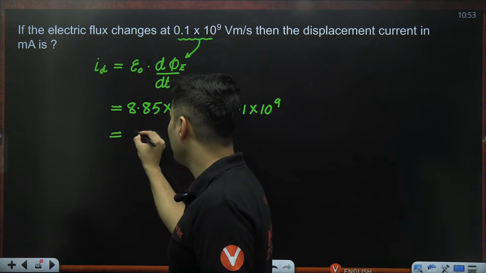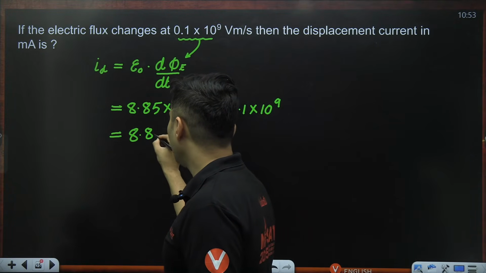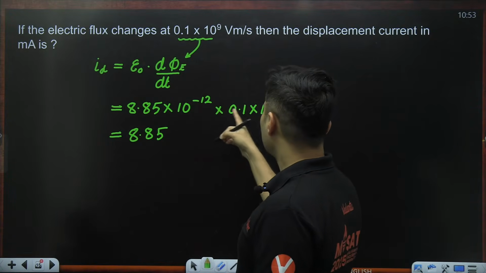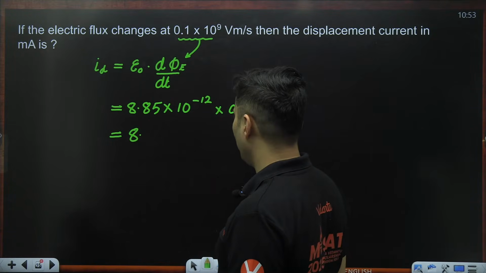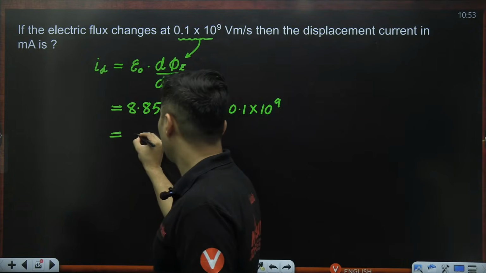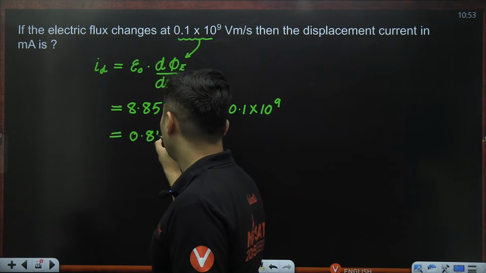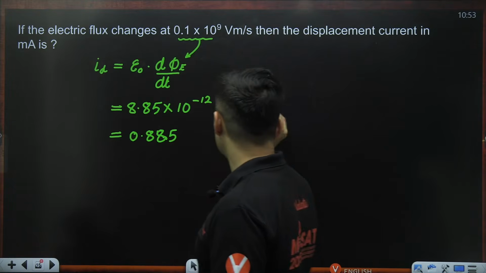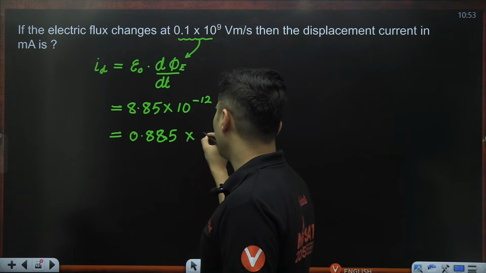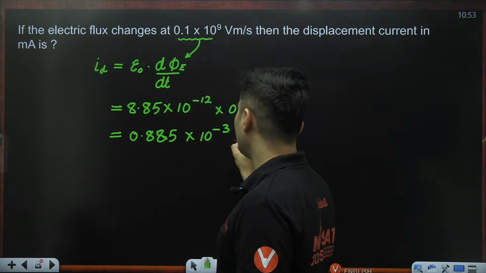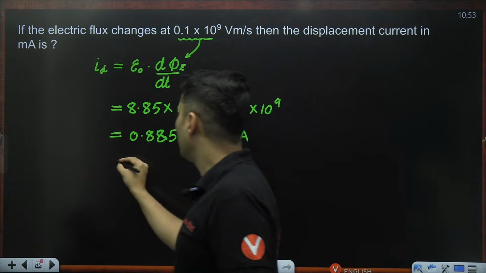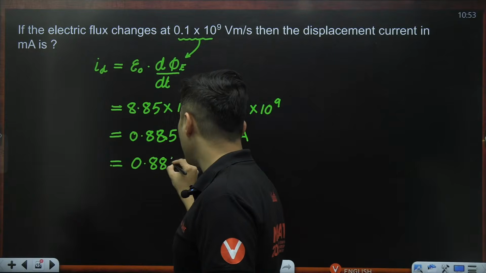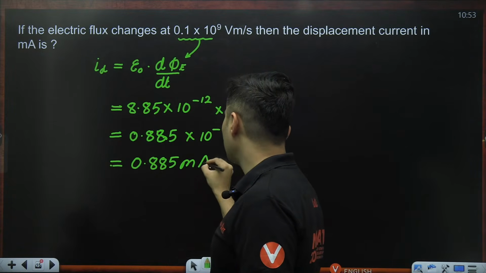So that will give me 8.85 times 0.1, so I'll put 0.885, and minus 12 and plus 9 will make it minus 3. So 10 to the power minus 3. This will be in amperes. Because it is in milliamperes, 0.885 milliamperes. So that should be the answer.